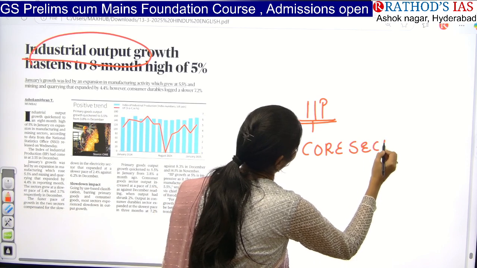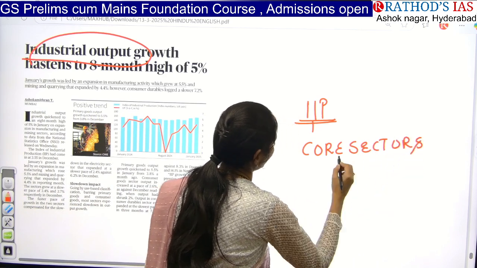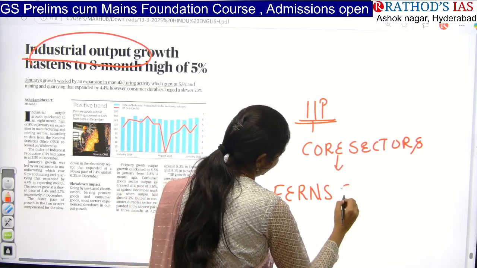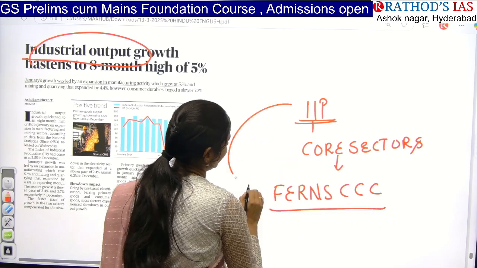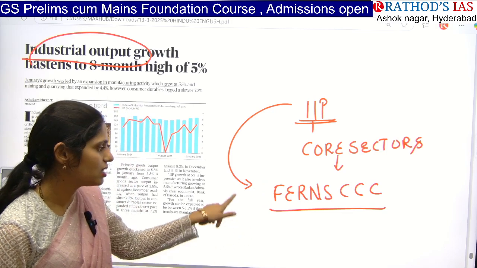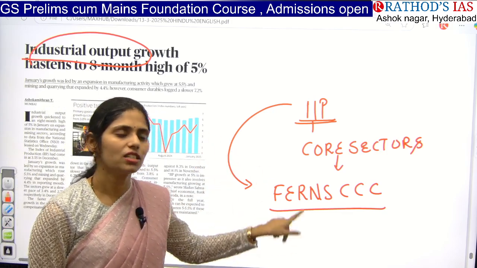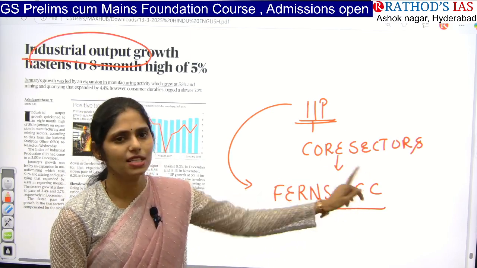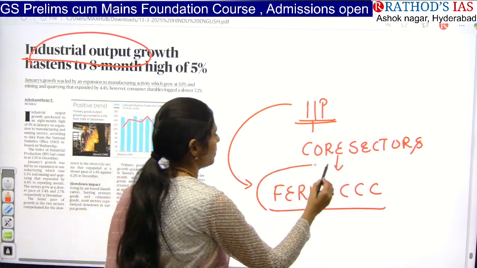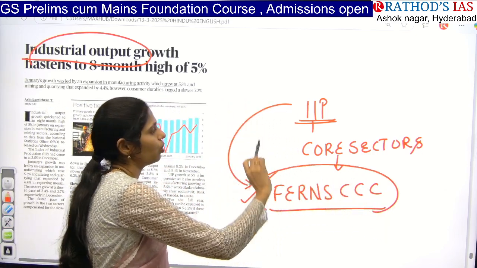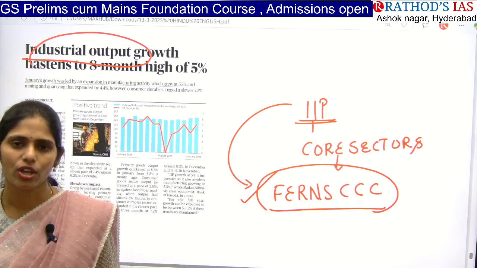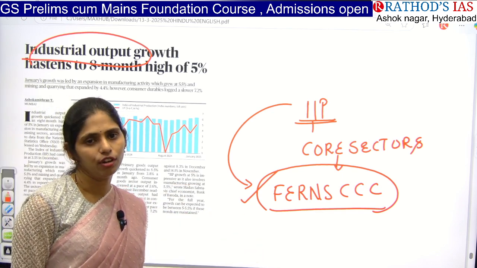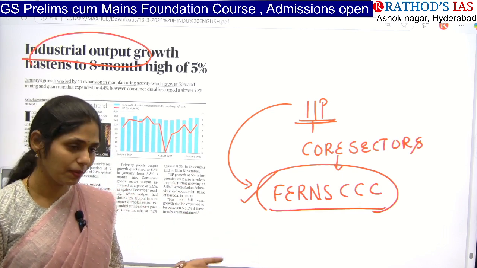So we have 8 core sectors. To remember that, I will give you a mnemonic: FUNDS 3C. That means this index will be calculating how growth is happening in fertilizers, electricity, refineries, natural gas, steel, and the 3 Cs: coal, crude oil and cement. So these are the 8 core sectors present in our economy. This growth will be calculated by this IIP. So you have to see what these core sectors are and how they are performing. Okay, that's it from the basic point of view.